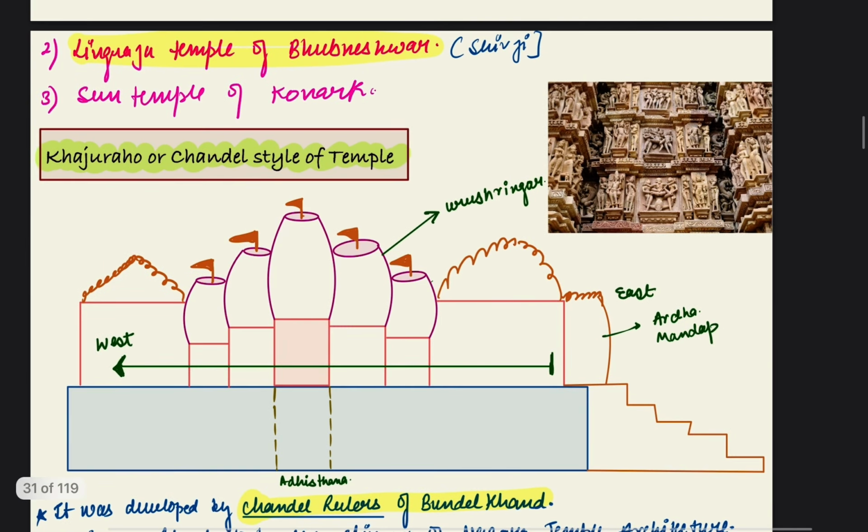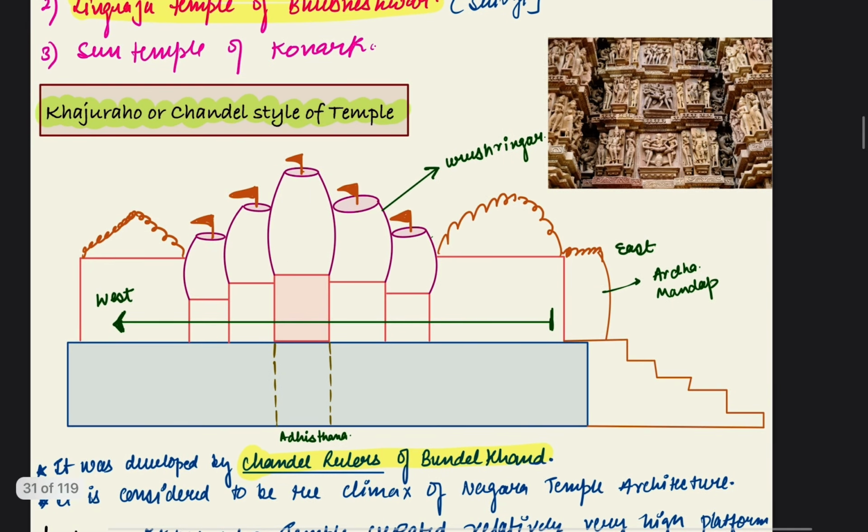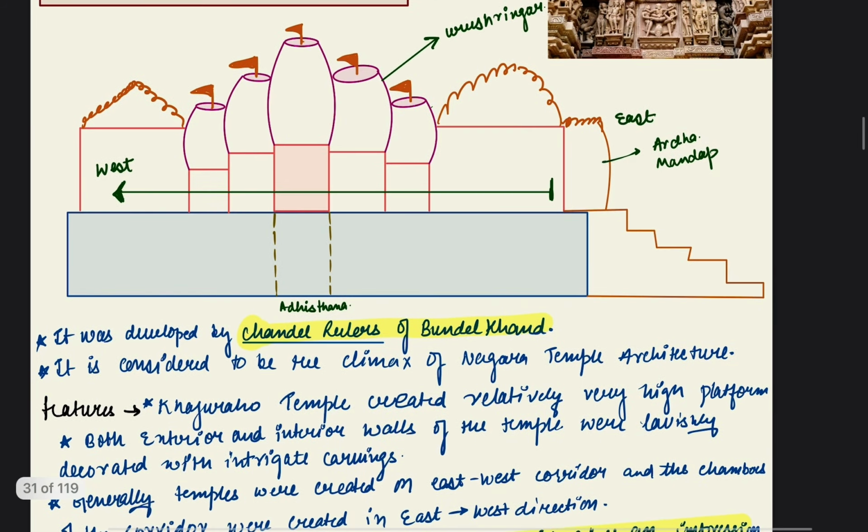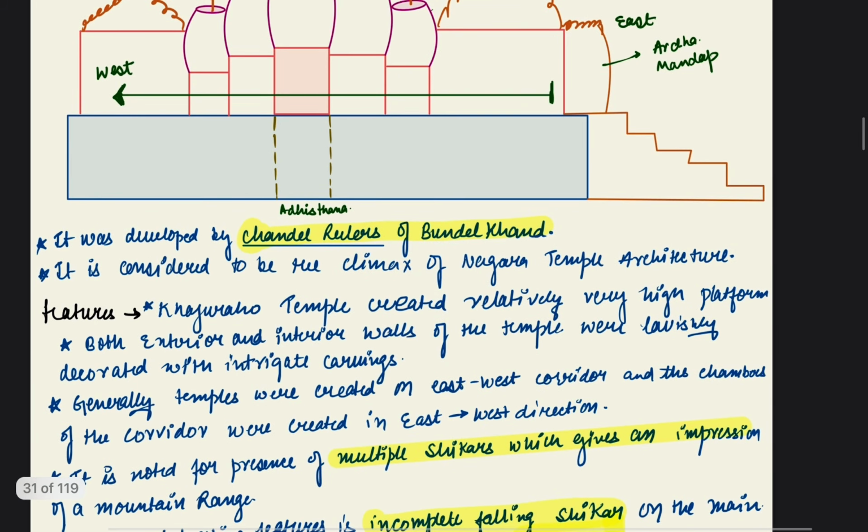So, the second sub-style is Khajuraho or Chandel style of temple. In this, the Shikhara was half developed, which is known as Urushringa. The temple construction and entrance were from east to west. Ardha Mandap is situated here. This is Urushringa, this is Shikhara, this is Amalaka, and this, as we have previously discussed, is Dhwaj. And it was developed by the Chandel rulers of Bundelkhand.